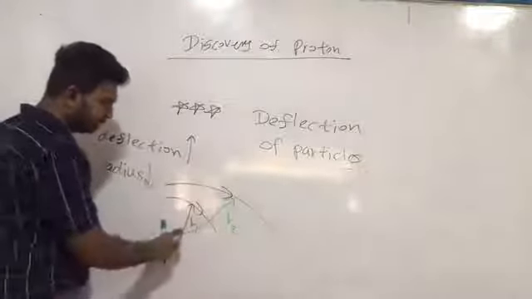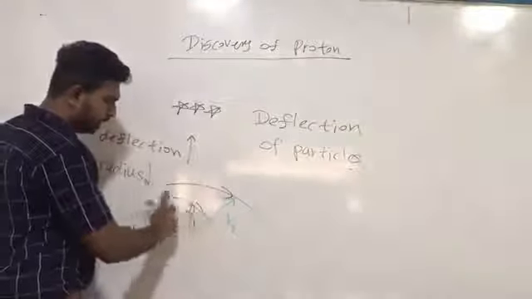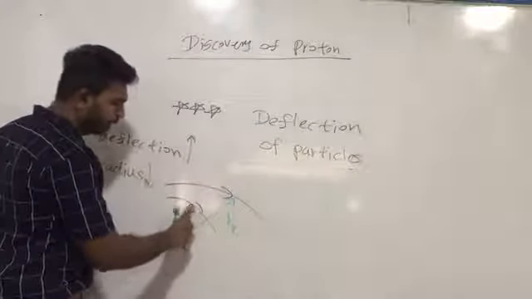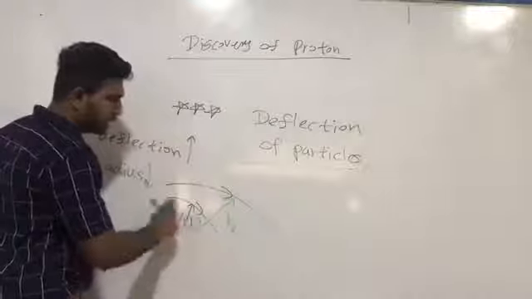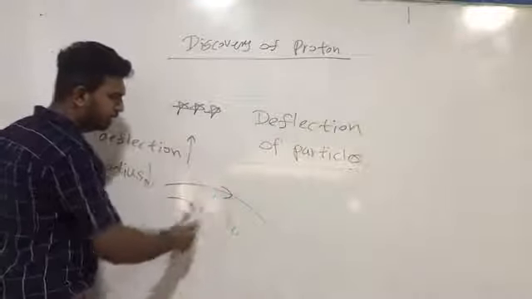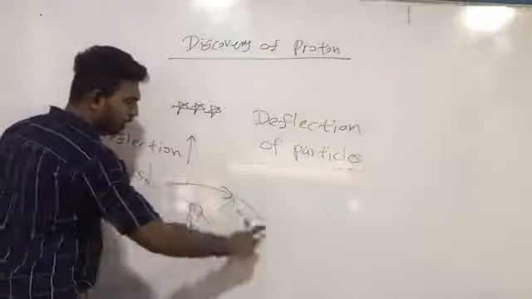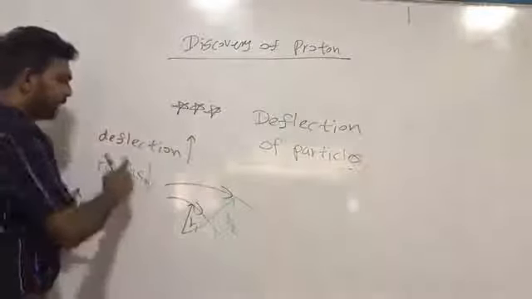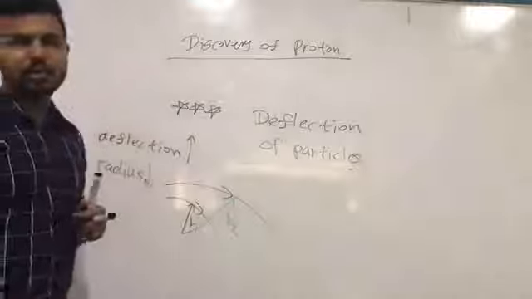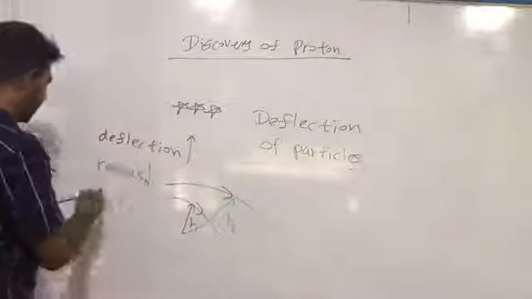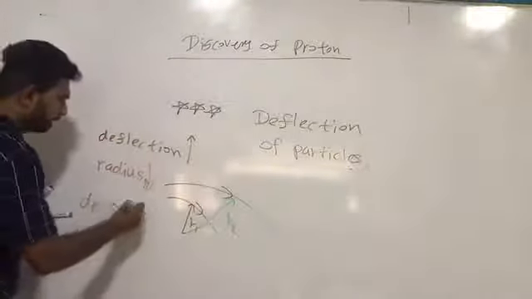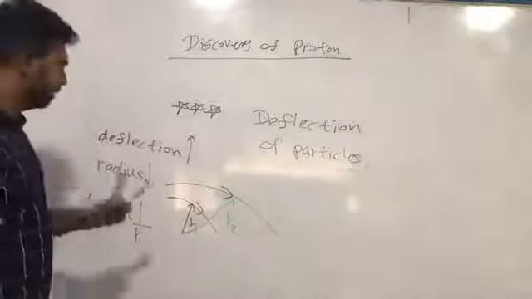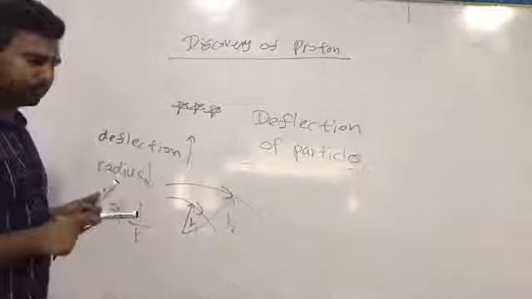Since the radius of this circle is low, it deflects very quickly. But the radius of this circle is very high, so it deflects very slowly. So radius and deflection are inversely proportional. As the radius increases, the deflection decreases.